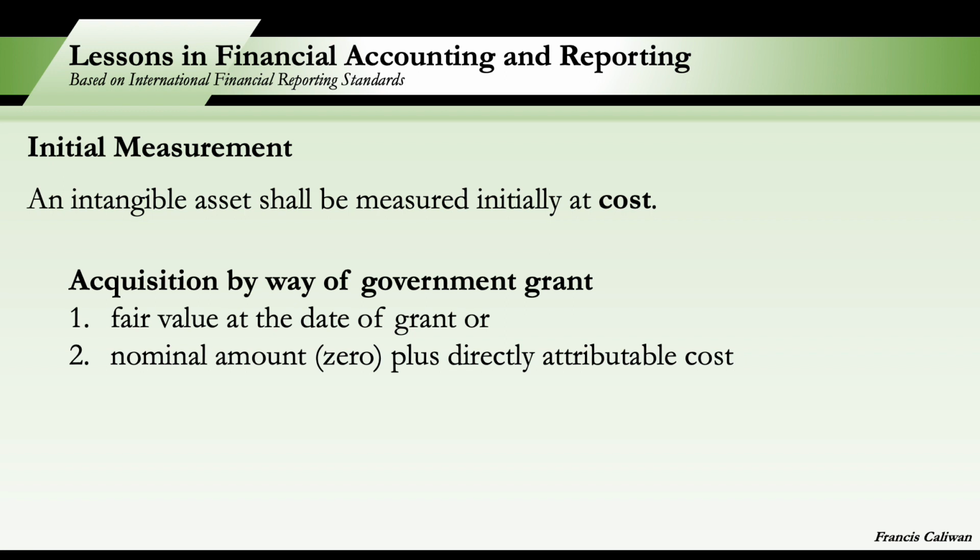In accordance with IAS 20, that's our accounting standard for government grant, an entity may choose to recognize the intangible asset and the grant at its fair value at the date of grant. But if the entity chooses not to recognize the asset initially at fair value, the entity may recognize the asset initially at a nominal amount or zero plus the directly attributable costs.